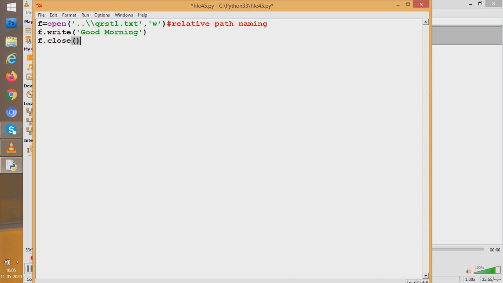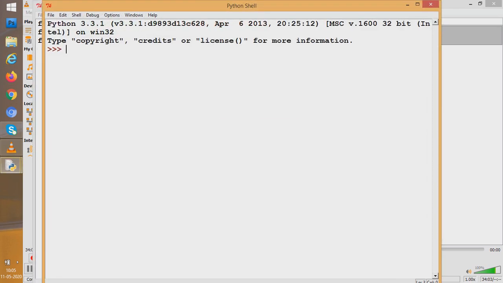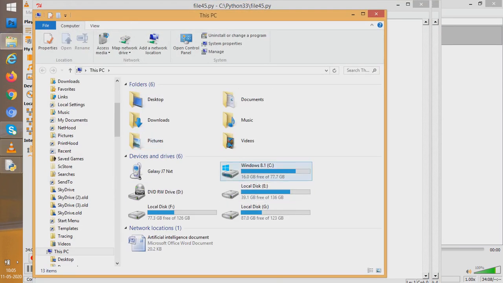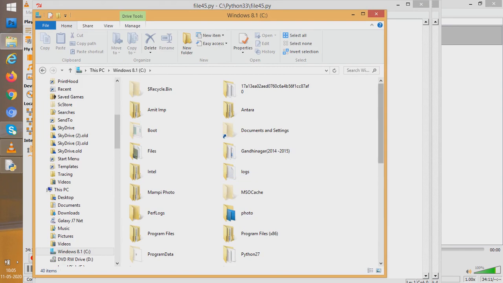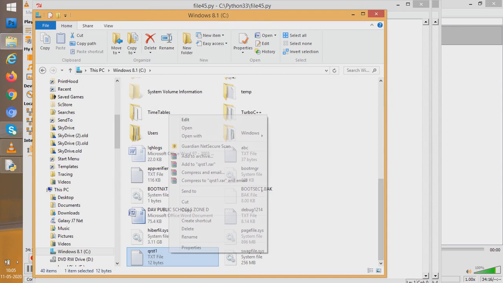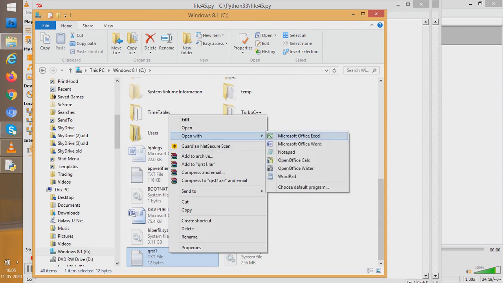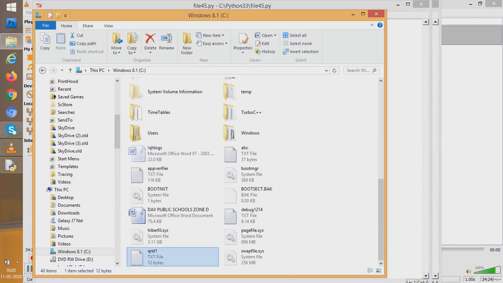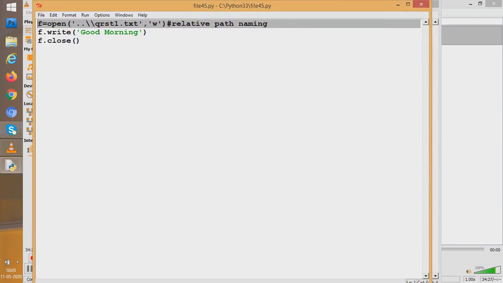So if I use this given good morning and again run the program, all the earlier things would be deleted and good morning would be written on the file. Let us see. So file created. If you go to C drive and you see what is there in C drive, in QRST1, you will see that all the things which were written previously has been deleted and only good morning is written. So students, it is really something which is painful.